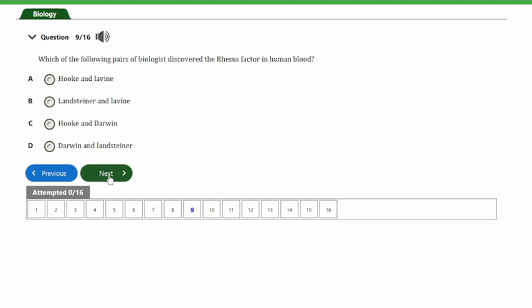So guys, these two scientists actually discovered the rhesus factor in human blood. So let's look at the next question, guys, and that's question number 10.